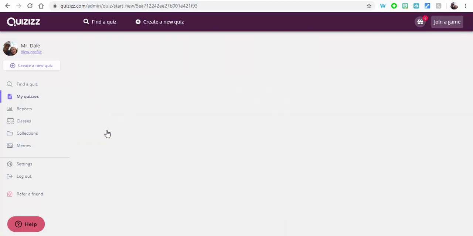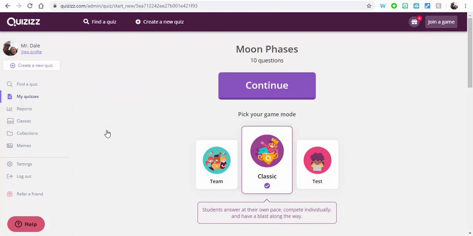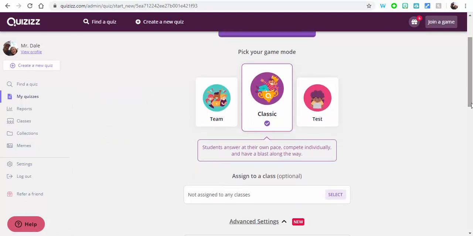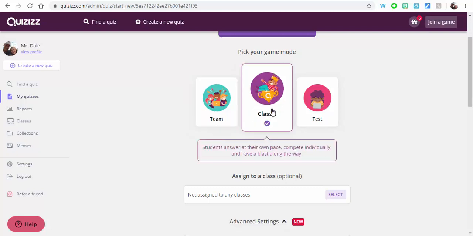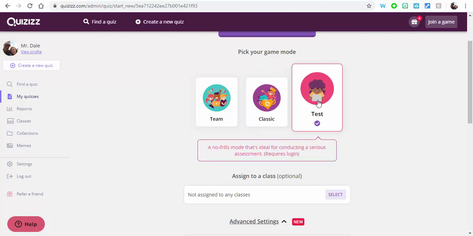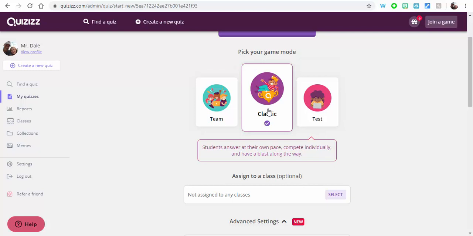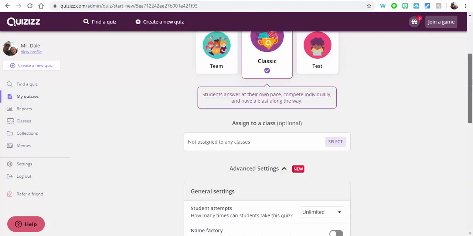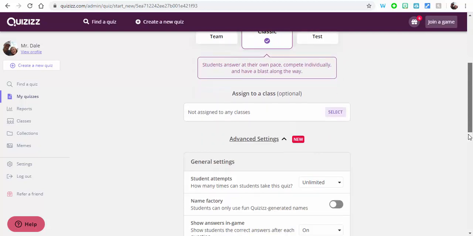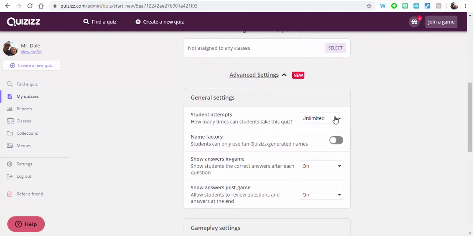Also, I'll show you a few things here. If we say play live, you can pick your mode here. You can see you can have a team, and it gives you a little bit of what that's about. The classic, they compete individually, or test, and it requires them to log in. All right. So if we just do a classic, down here are some advanced settings. This is important to always scroll down here. In here, how many attempts do you want them to have?